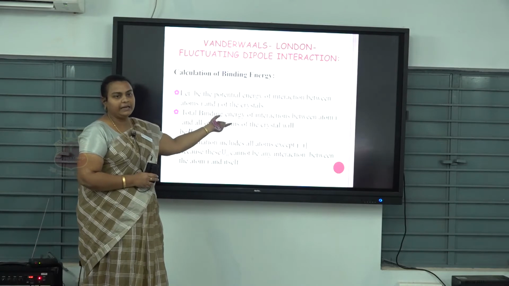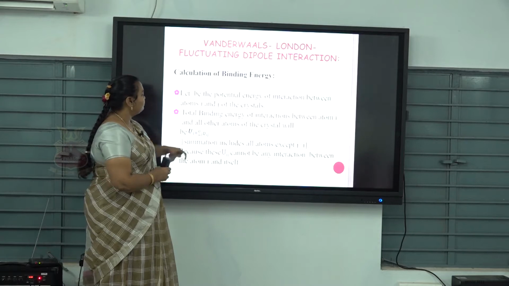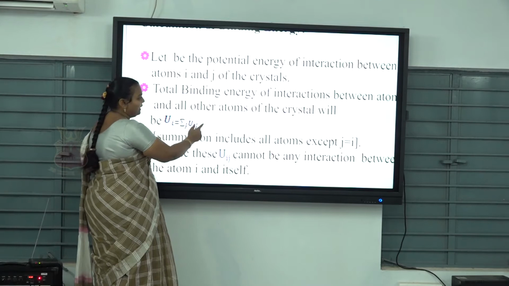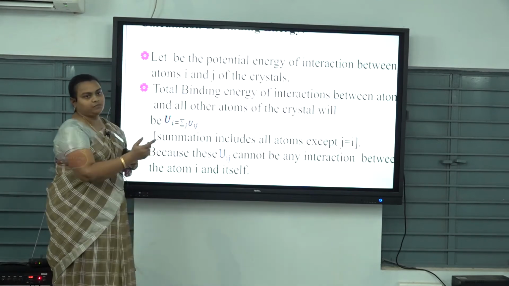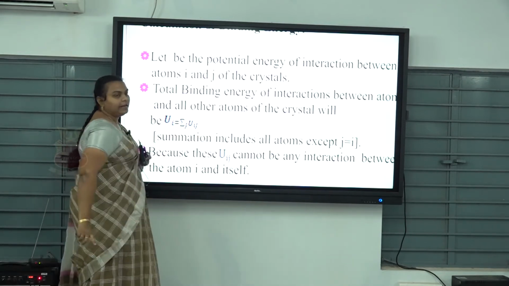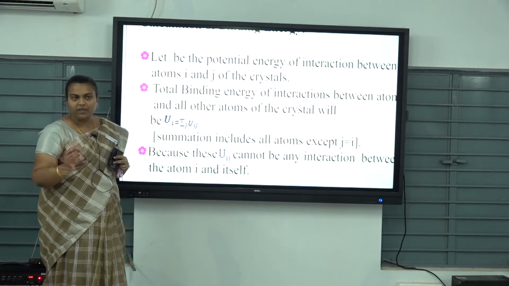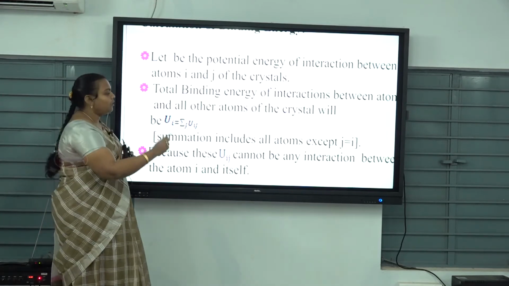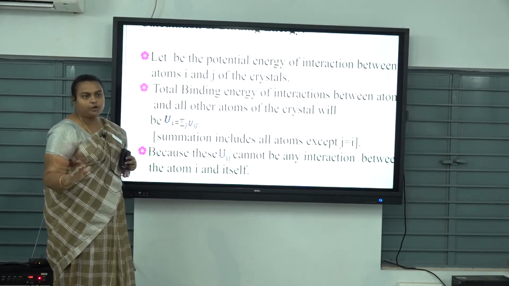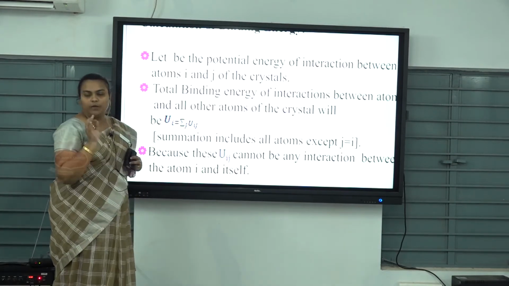It can be written as Ui equals the sum over J of Uij, where I and J are nearby atoms. The summation includes all atoms except J equal to I, because interactions take place between two atoms, and J equal to I would mean the interaction of an atom with itself, which cannot happen.